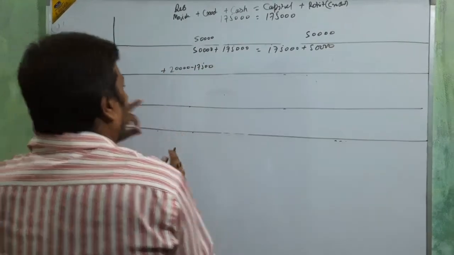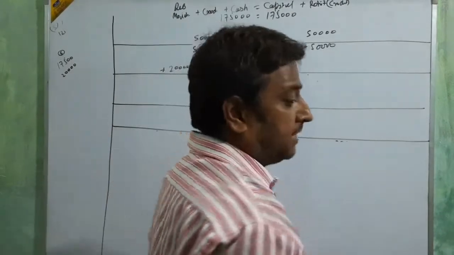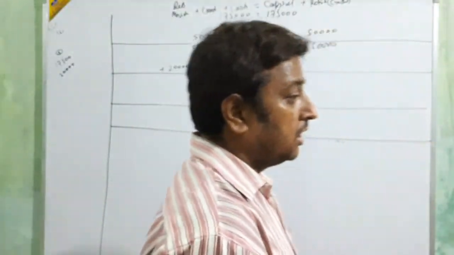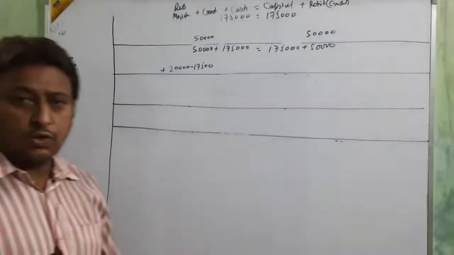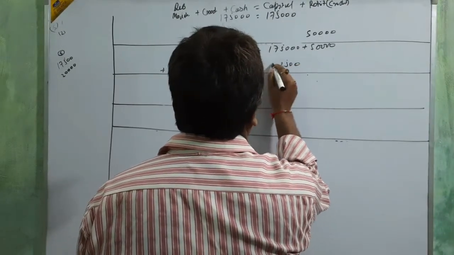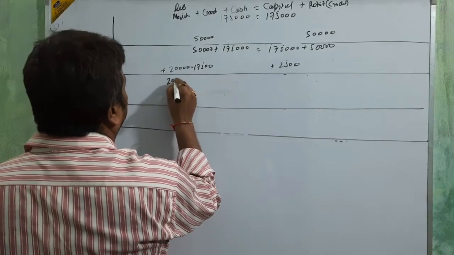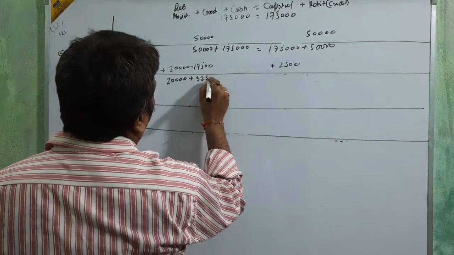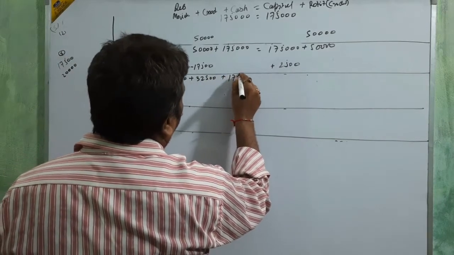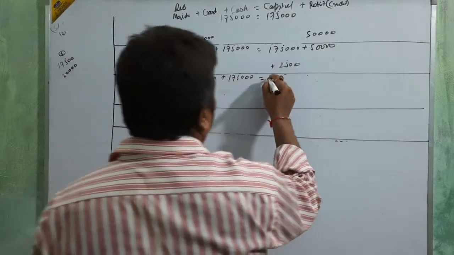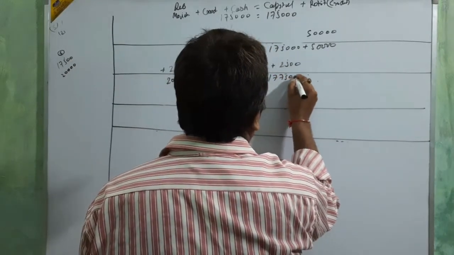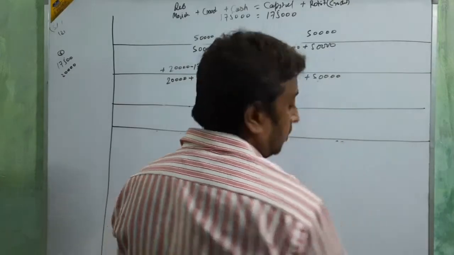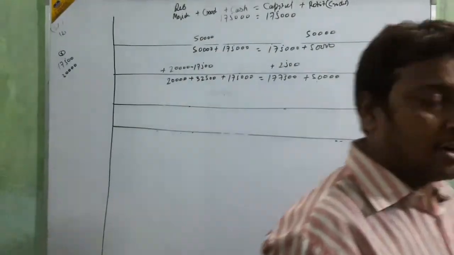Less here, plus here, then profit is 2,500. 2,500 is profit. That will add in where? In capital. Then it's 20,000 plus 32,500 plus 1,75,000 is equal to 177,500 plus 50,000. Okay, clear? Up to this is clear or not?